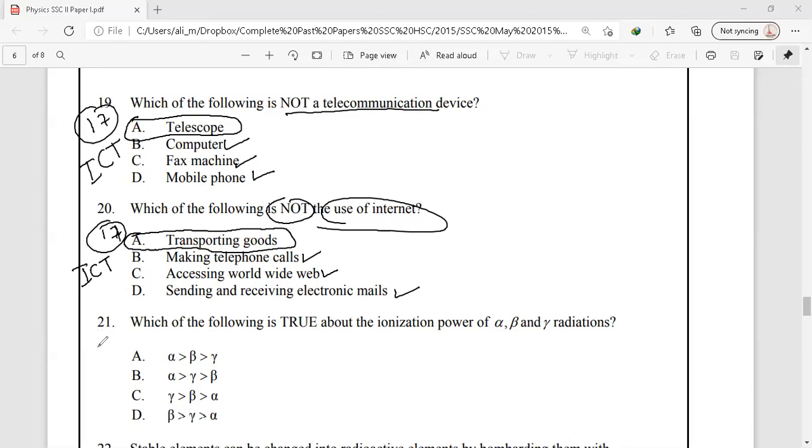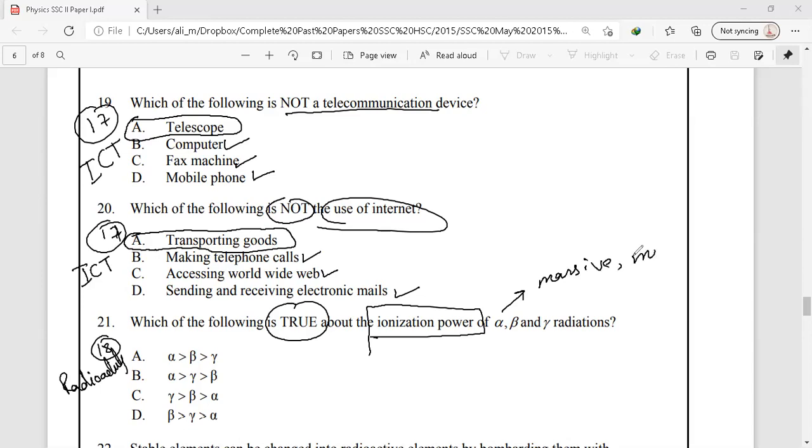Next we have question number 21, that is from our chapter number 18, radioactivity. We have to identify the correct option with the true arrangement of the ionization power of alpha, beta, and gamma. As we know, alpha particles are massive and have more charge, so they have the ability to ionize the gas or the particles of the medium through which they are passing.